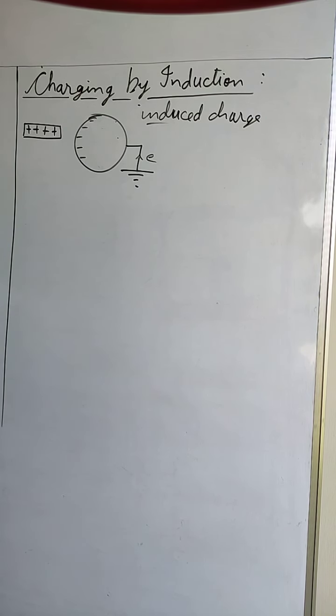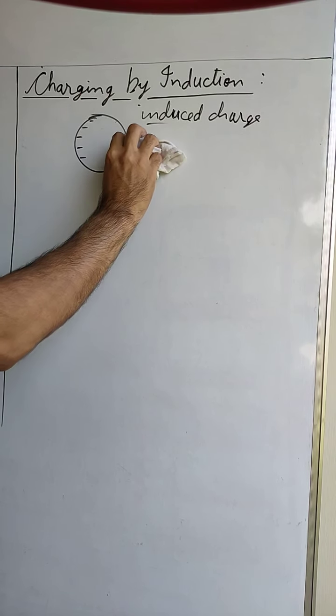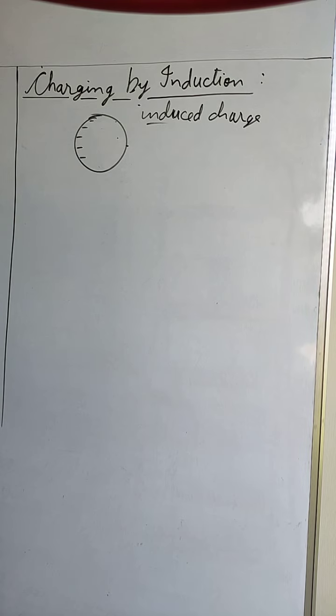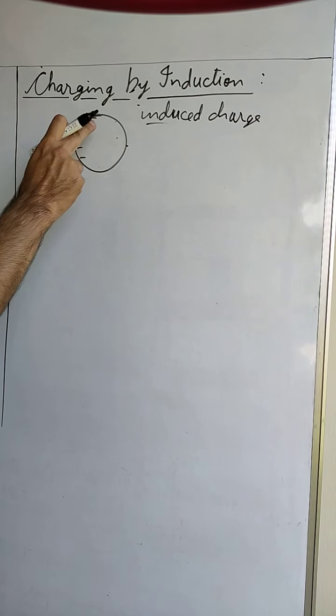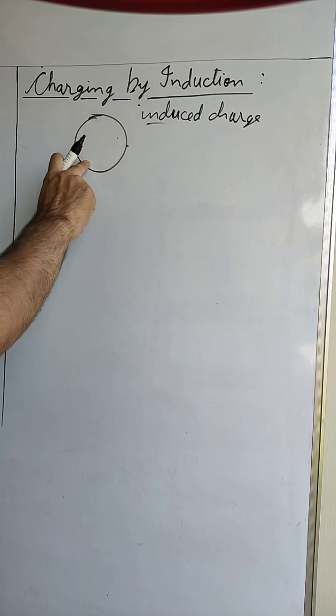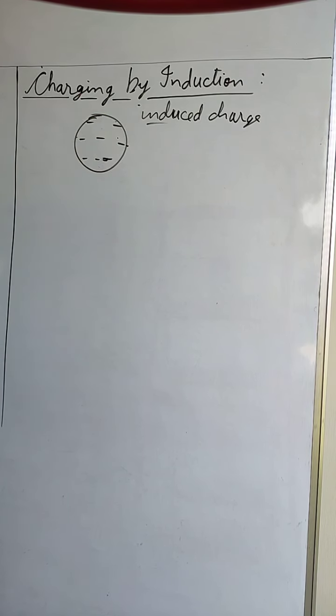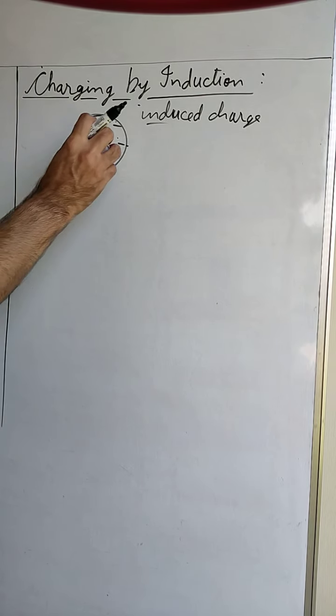Now at this point, if we remove the charged rod and earthing, then the only charge which is present on the sphere is the negative charge, and we know that it is the property of the conductor that charge gets equally distributed on the surface of the conductor. So this negative charge will get equally distributed on the surface of the conductor, and we can say that the metallic sphere is negatively charged. Okay, so this is one way of charging.